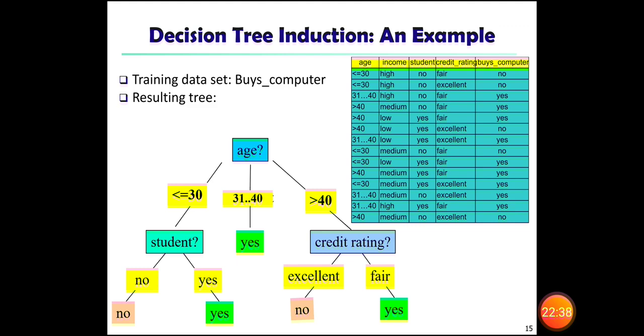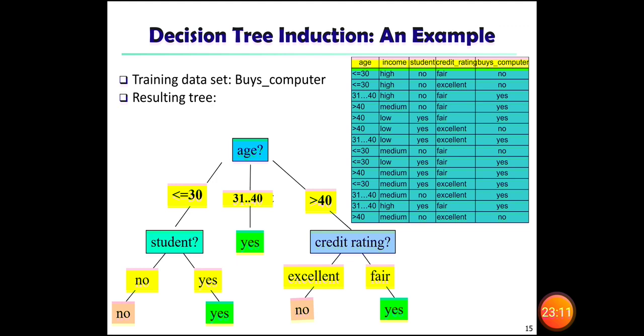If he is a student and comes under less than 30, there are two possibilities in buys computer status. No is available and yes is also available. When you go for the in-between range 31 to 40, we have yes only. You can check the table where we have 31 to 40 in the range; there the status is yes. So it is terminated.